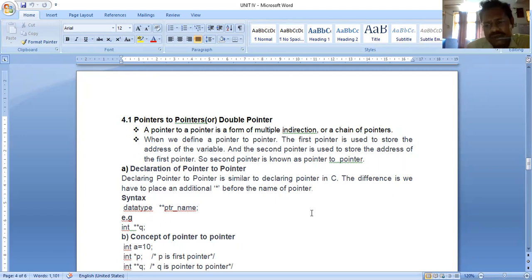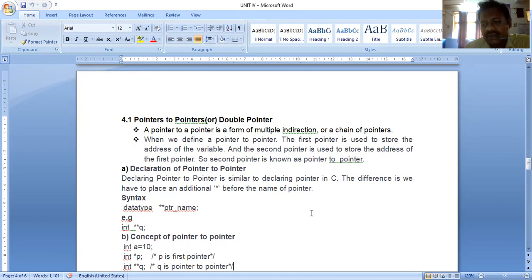At most, we are using only double pointers. Multiple indirection means we can place any number of indirection symbols, stars. In our concept, we are using only two: **p or **q, **r. How to define a pointer to pointer? When we define a pointer to pointer, the first pointer means the single pointer. The first pointer, here the single pointer in *p, is used to store the address of the variable.